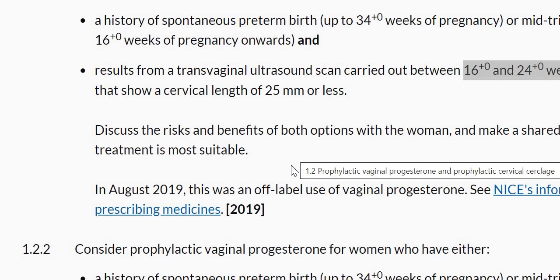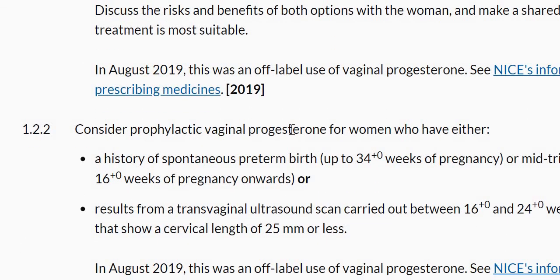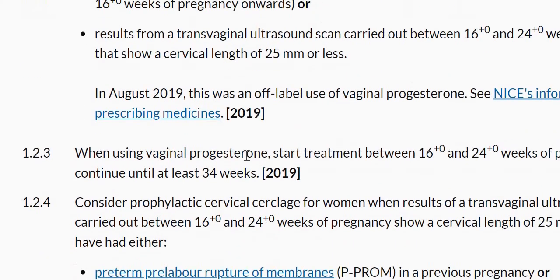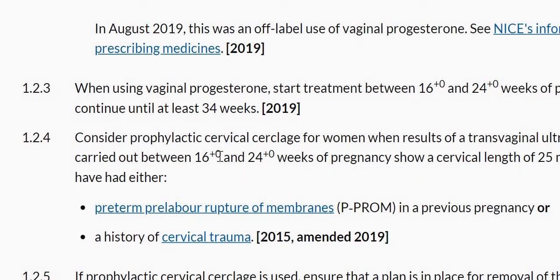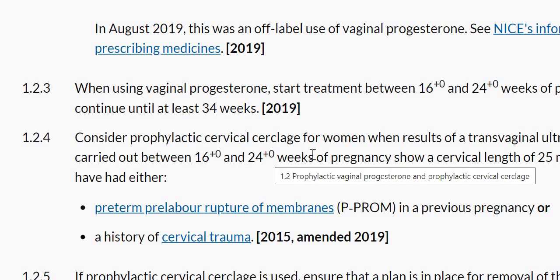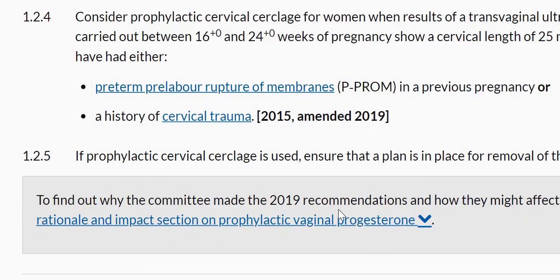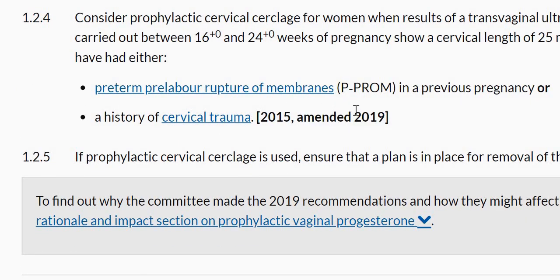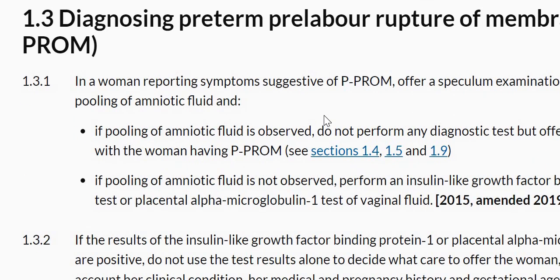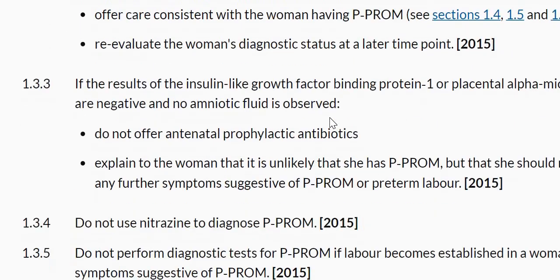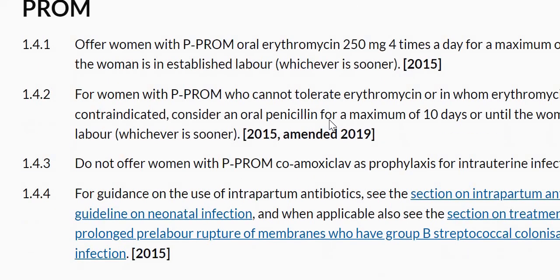In that case, the next point is whether we are going to give her progesterone or apply the cerclage. That decision will come later. This woman is still at 14 weeks, and the ideal time for applying the cerclage is between 16 and 24 weeks. Mostly, if you review your case files, you must have seen that we are applying it around 15 or 16 weeks. With each passing week, you get the idea that the pregnancy is going to be on the safer side. That is one thing.